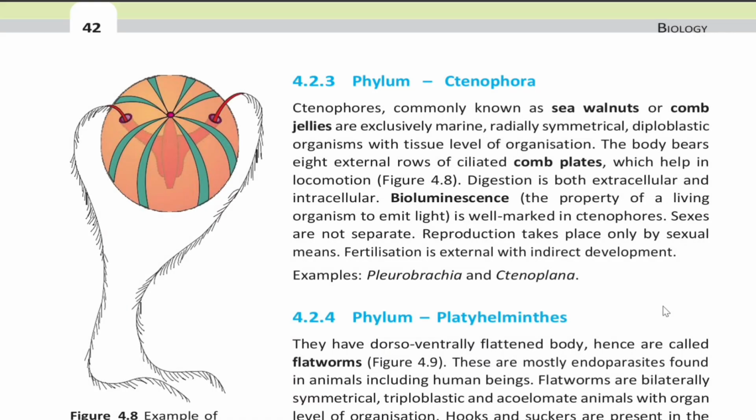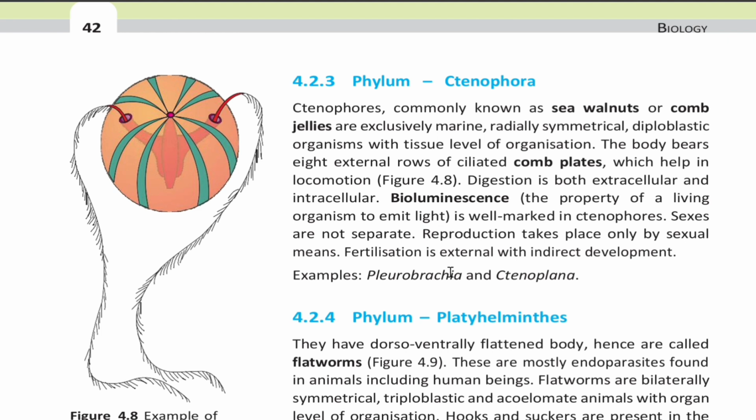4.2.3 Phylum Ctenophora. Ctenophores, commonly known as sea walnuts or comb jellies, are exclusively marine, radially symmetrical, diploblastic organisms with tissue level of organization. The body bears 8 external rows of ciliated comb plates, which help in locomotion. Digestion is both extracellular and intracellular. Bioluminescence, the property of a living organism to emit light, is well marked in ctenophores.